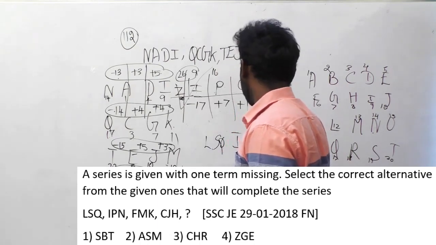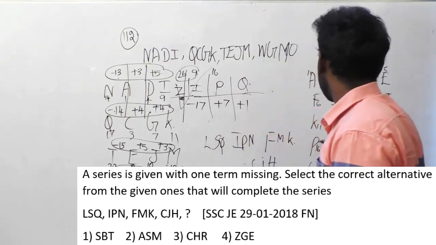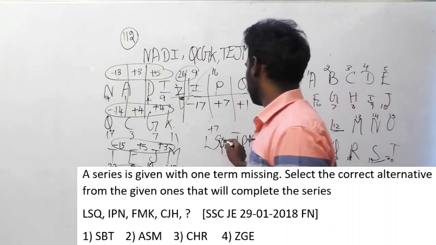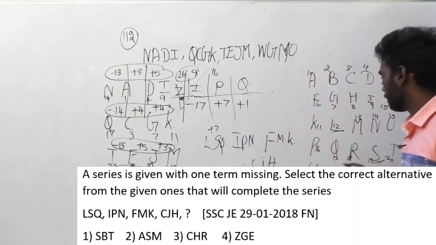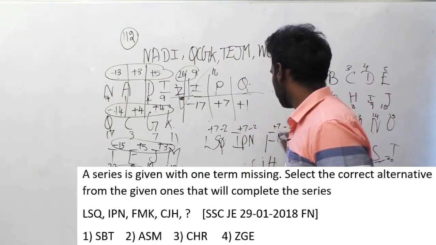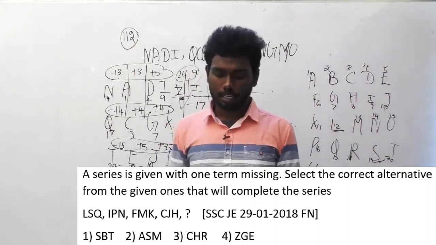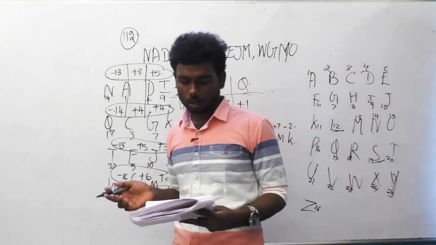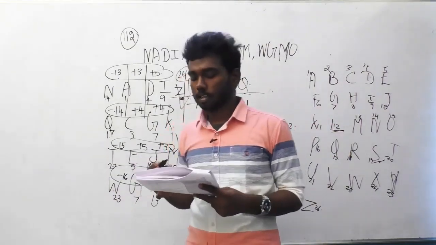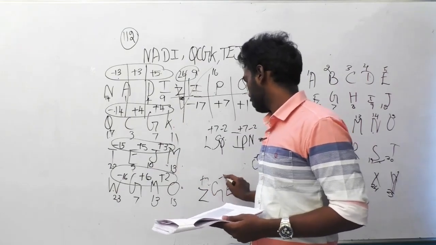FMK, CJH. If you look at each and everything, if you find the logic, like M, L and S, the difference between them is plus 7, and S and Q, the difference is minus 2. So every option will follow the same logic. You must look at the option which follows the same logic; that is the answer here, obviously. So option D, ZGE follows the same logic. ZGE comes with plus 7 and minus 2 logic.